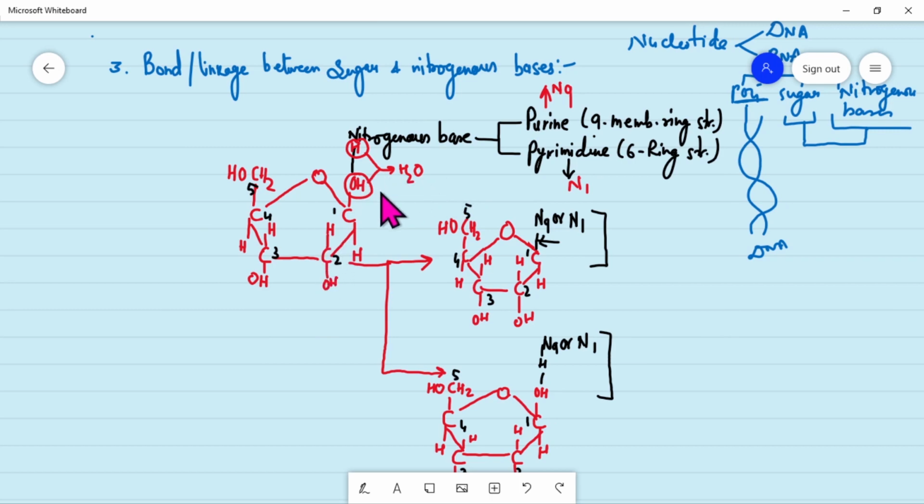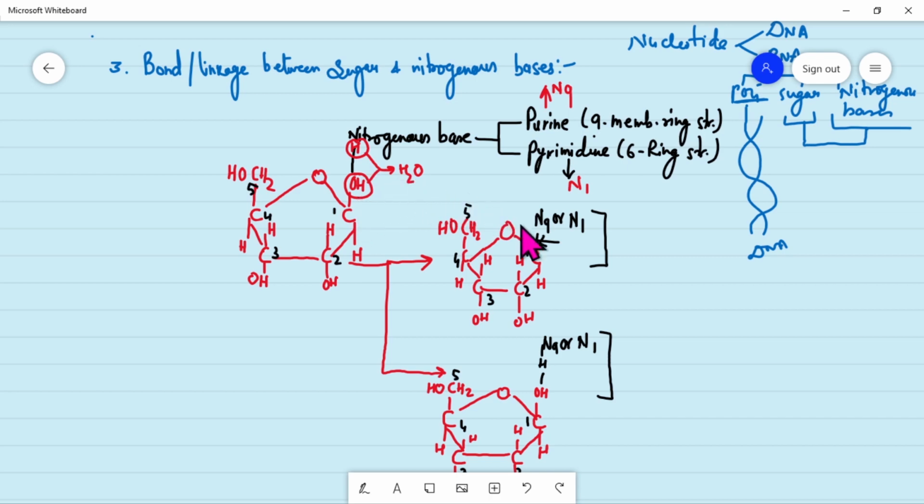The nitrogenous bases get attached to carbon number 1 of the sugar. If the base is purine, its N9 gets attached to carbon number 1 of the sugar. If it is pyrimidine, its N1 gets attached to carbon number 1.